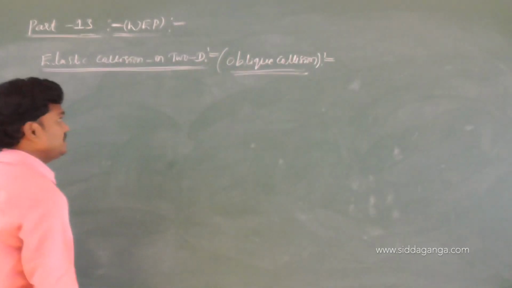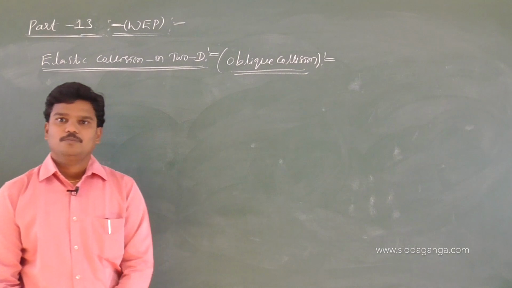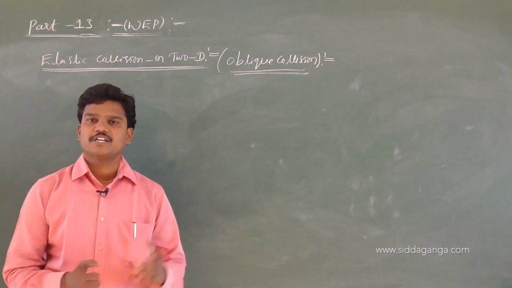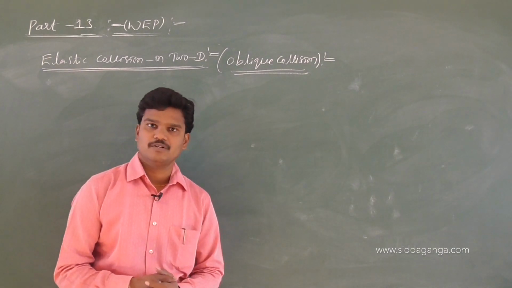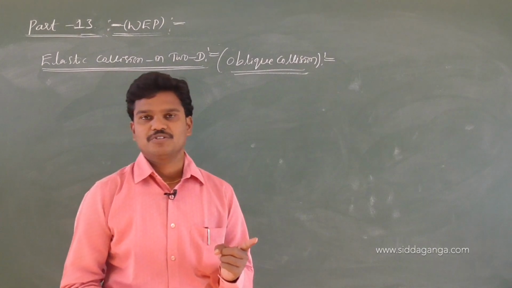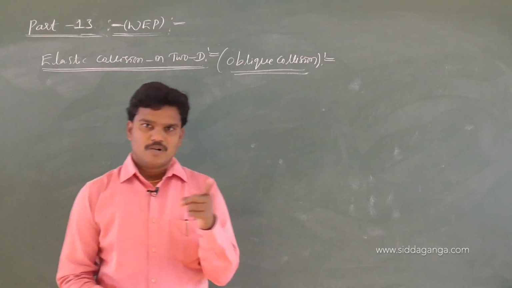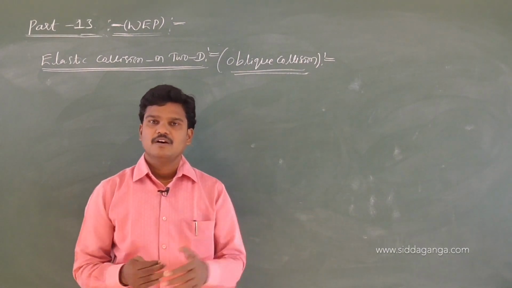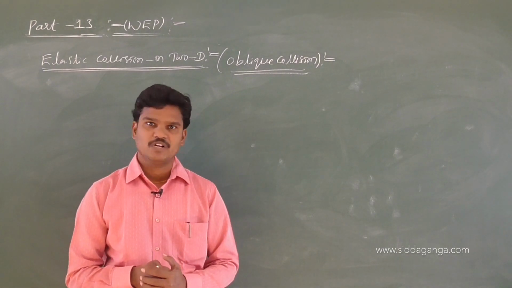Anyhow, in collisions we know the direction of motion of the bodies. Based on the direction of motion, we have two types of collisions that I covered. Based on the direction of motion of particles, collisions are classified into one dimensional collision, like head on collision, and the other one is oblique collision. We can call it a 2 dimension collision.